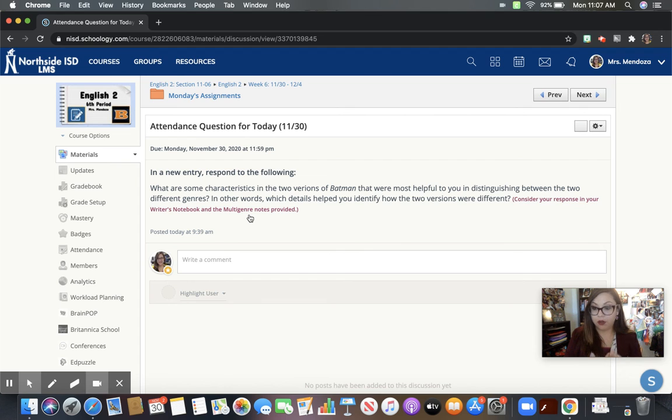Like I mentioned things about costumes, or I mentioned things even about music, or even the type of bad guys, right? What was the crime? It was typically like robbery or theft. But then the intentions behind why there's robbery or theft with the Dark Knight and the Joker scene right there too. So think about the notes we just went over.